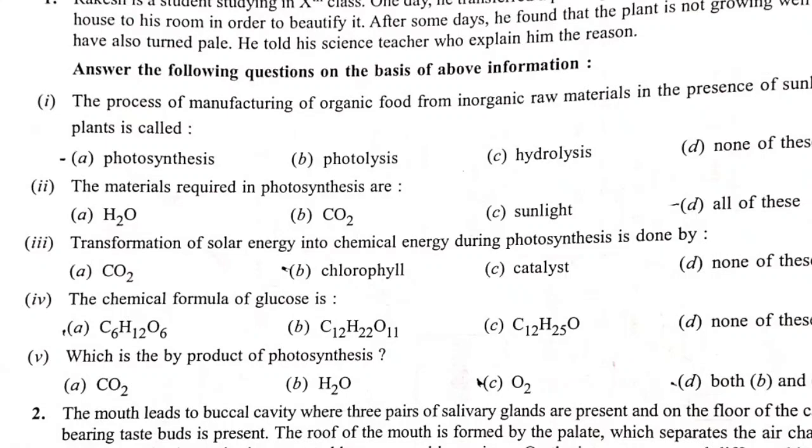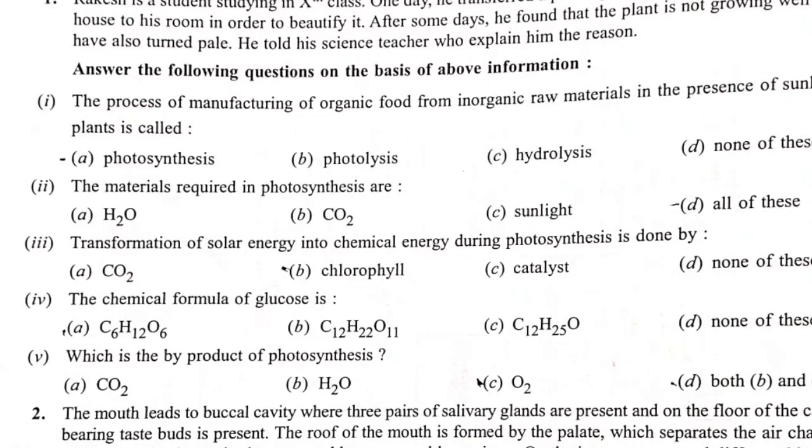Transformation of solar energy into chemical energy during photosynthesis is done by. Option A is carbon dioxide, option B chlorophyll, option C catalyst, and option D none of these. So transformation of solar energy into chemical energy during photosynthesis is done by chlorophyll. Okay, next question. The chemical formula of glucose is. This question is very frequently asked in your examination.